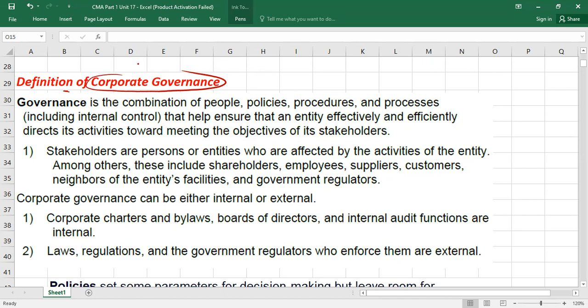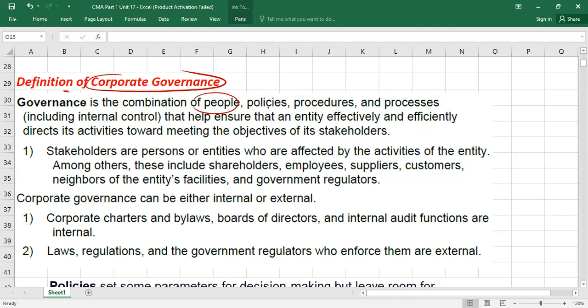I'll give you a very simple example. Corporate means a company. Governance means the running of the business. How to run a business is called corporate governance. Usually in your normal life, if you start any business, you need certain things to run your business smoothly. What do you need? First thing, you need good people within your organization. Agreed? Right or wrong? Yes.